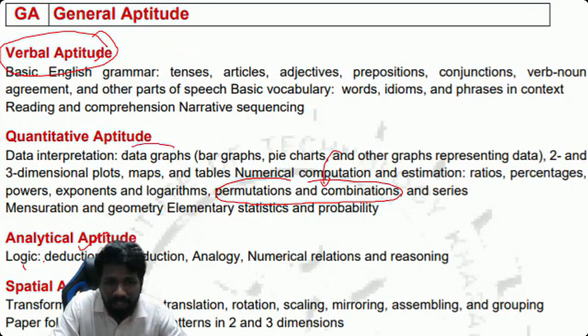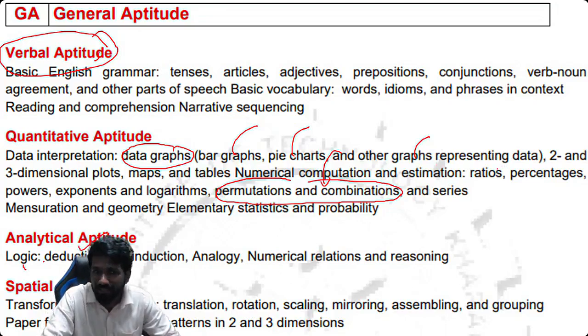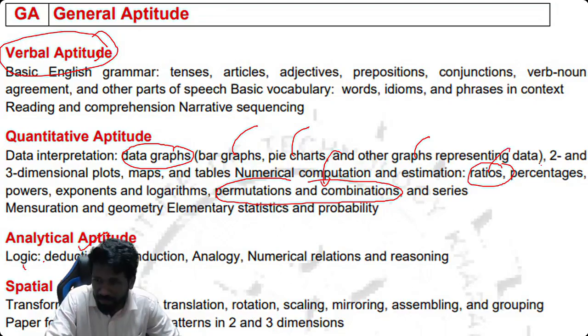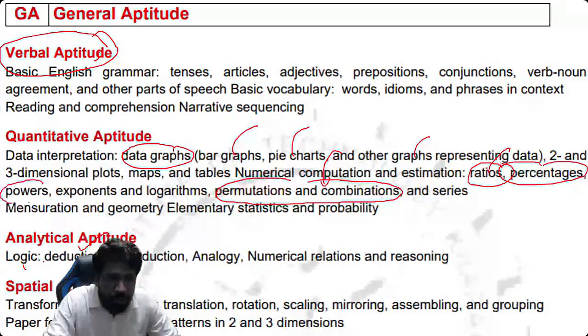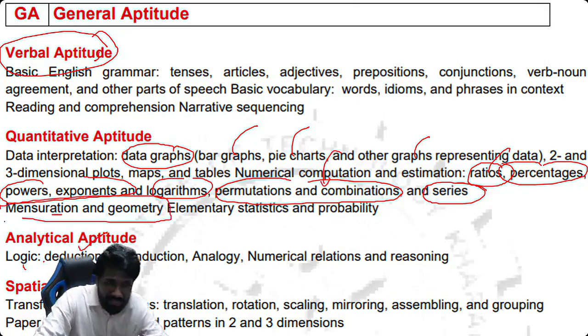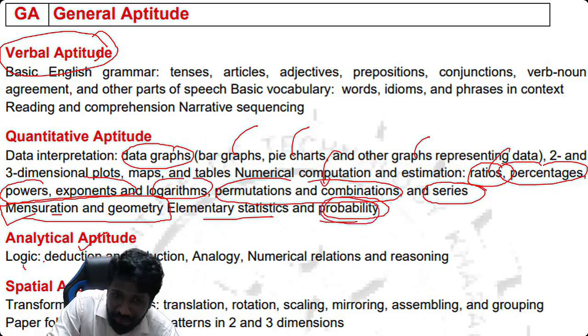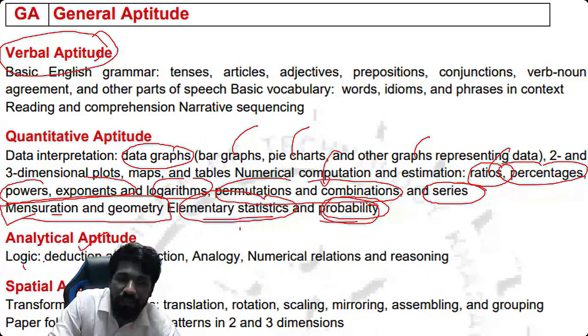Data interpretation, they have mentioned data graphs, but we will be discussing bar chart in a separate lecture, pie chart in a separate lecture, table in a separate lecture, other graphs in a separate lecture. And ratio proportion is a separate chapter, percentage is another chapter, exponents powers is another chapter, logarithm is another chapter, mathematical sequence and series is another chapter. Geometry mensuration, we are discussing in 3 chapters. Elementary statistics and probability in 2 separate lectures, and elementary statistics in 2 separate lectures. Mean, median, mode and average in particular.